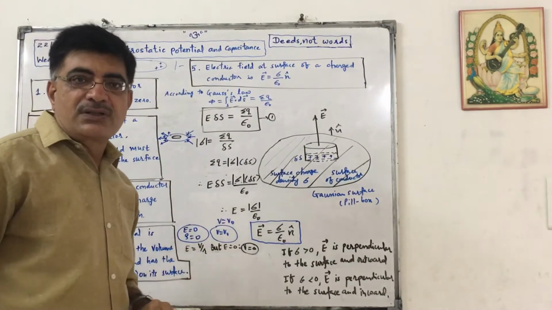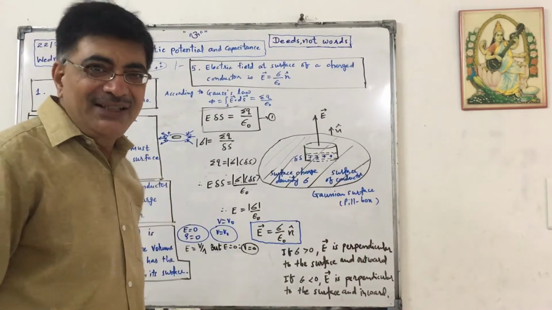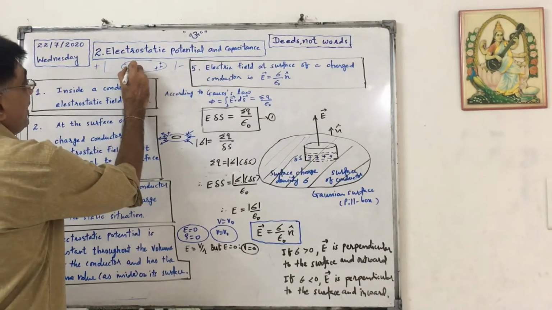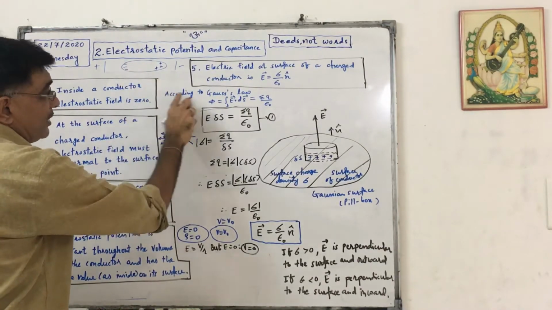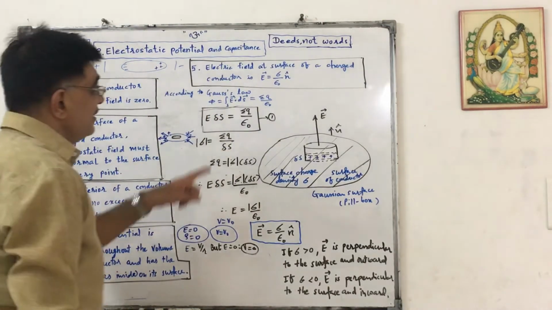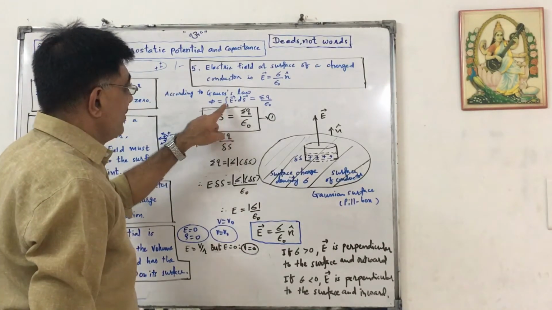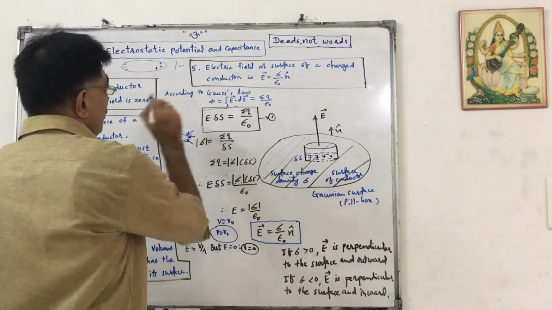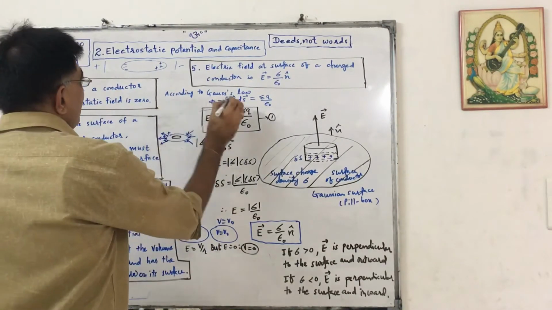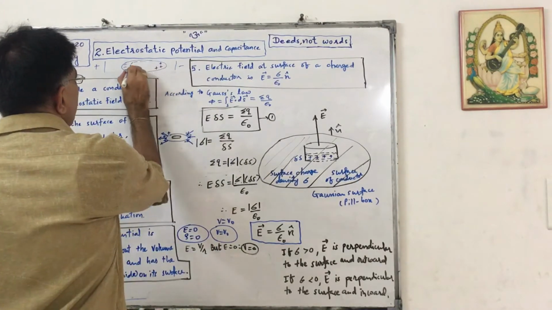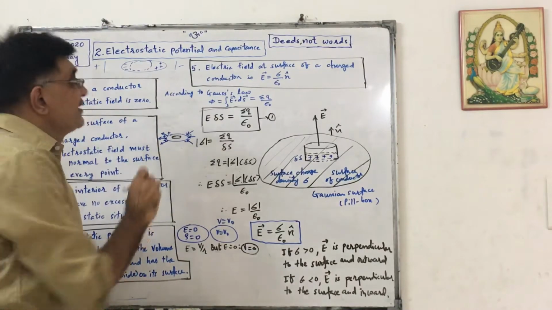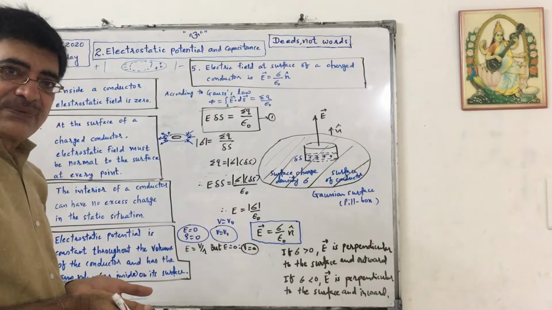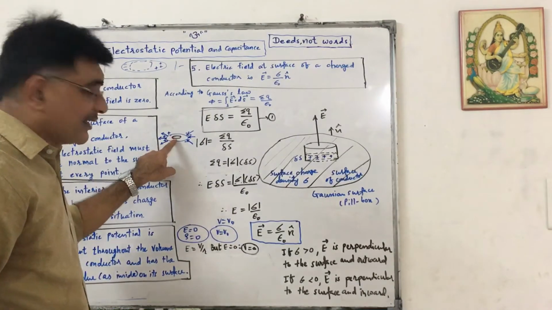of electrons will end. So that means E inside, according to Gauss's law, we know that the surface integration of vector E dot vector ds equals sigma q upon epsilon naught. If we consider a Gaussian surface inside, I will also prove it here.